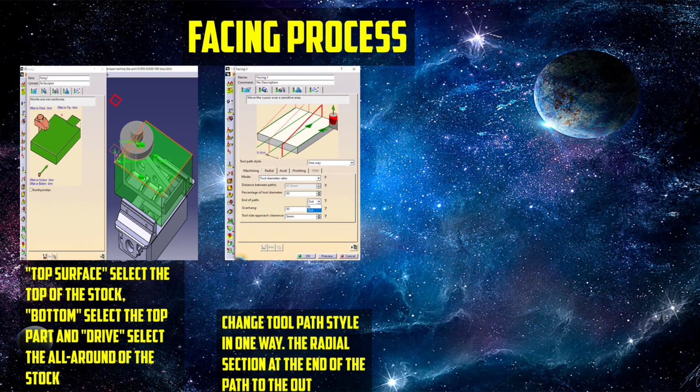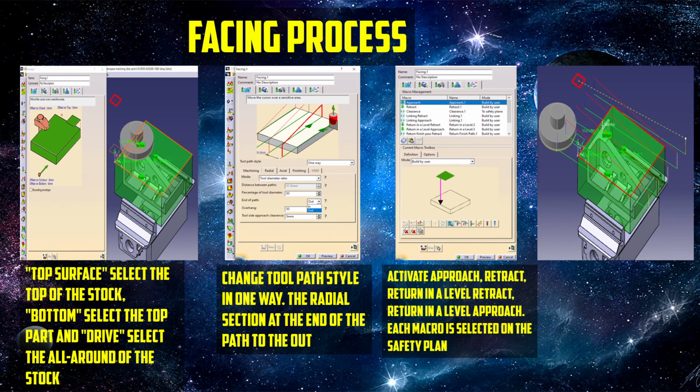Now, I will explain the facing process. Firstly, for top surface, select the top of the stock, for bottom, select the top part, and for drive, select all around the stock. Second is machining strategy. Firstly, change the tool path style into one way and click the radial section at the end of the part. Select to out.